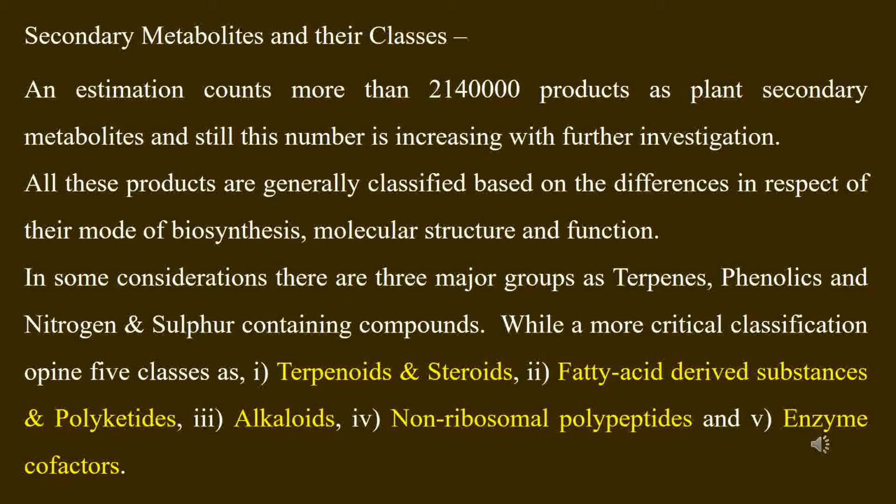These groups are: the first one is terpenoids and steroids, the second one is fatty acid derived substances and polyketides, then alkaloids, then non-ribosomal polypeptides, and enzyme cofactors.